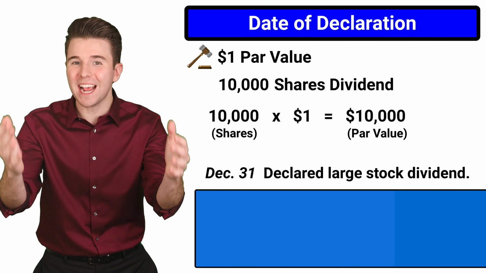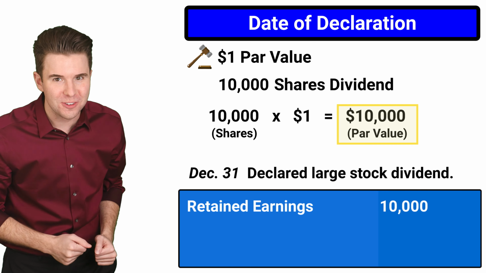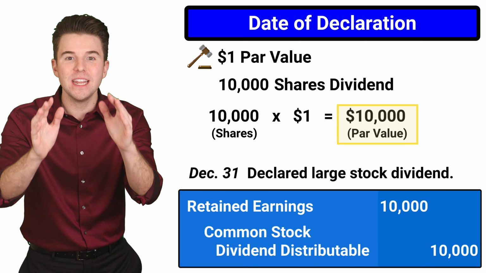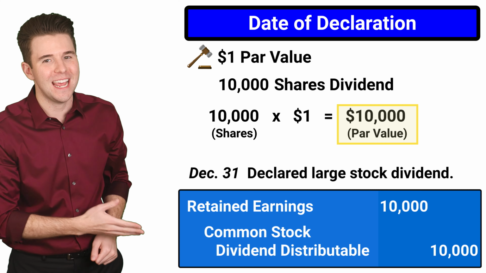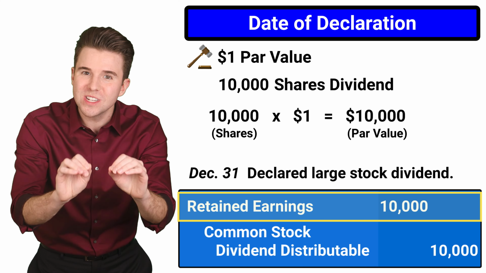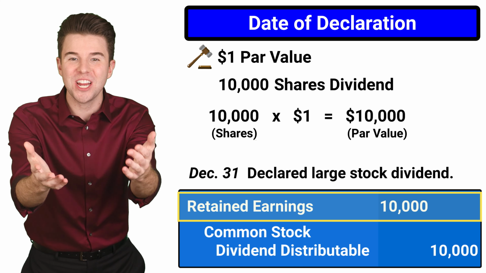Now, to record the declaration of the dividend, we debit retained earnings for $10,000 and credit common stock dividend distributable for $10,000. We debit retained earnings to reduce this equity account for the par value of the distributed shares.